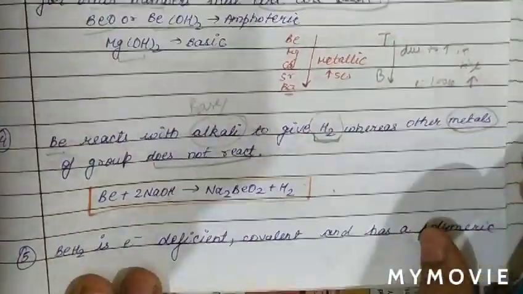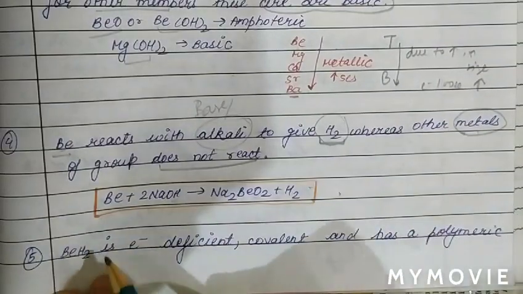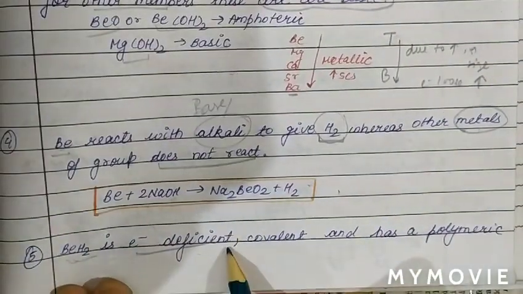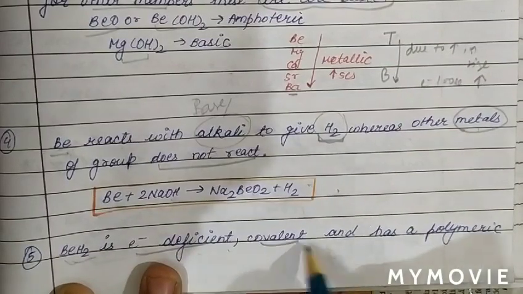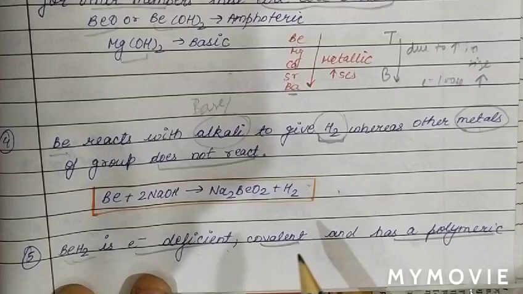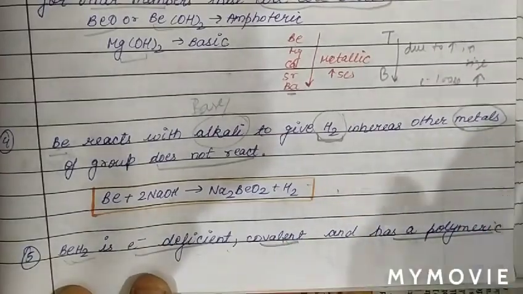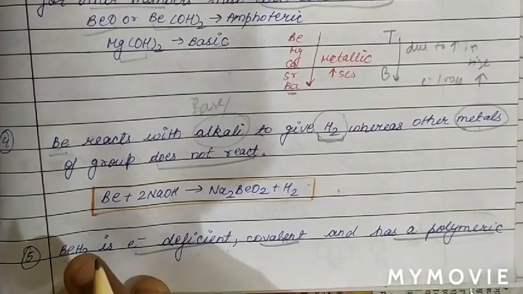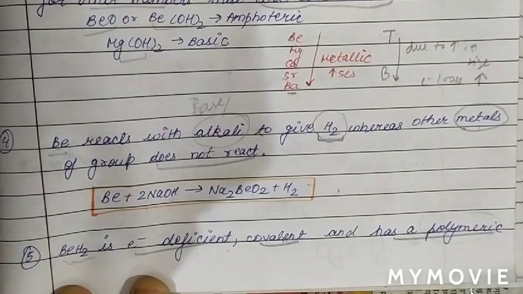And we know the hydride of beryllium. BeH2 is electron deficient in nature, and also covalent, and also has a polymeric structure. In the polymeric structure, we have studied the 3 center 2 electron bond.